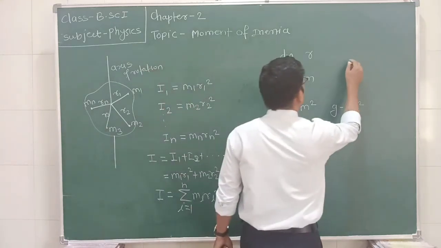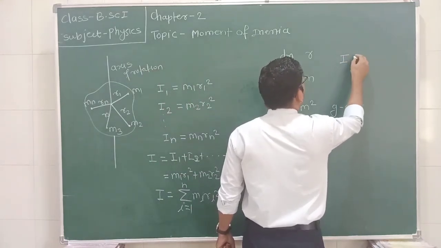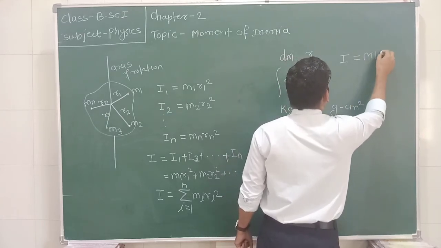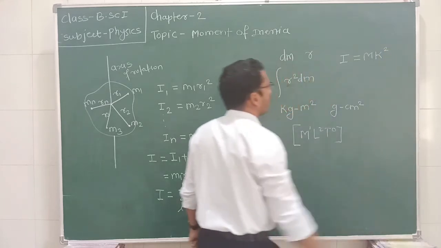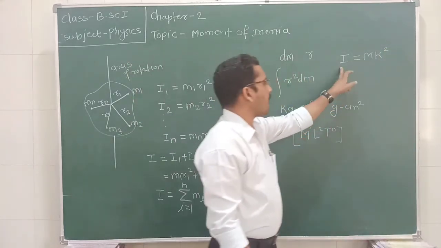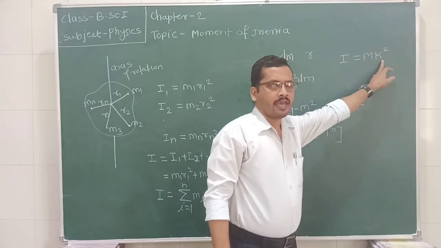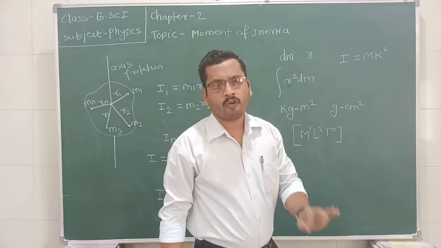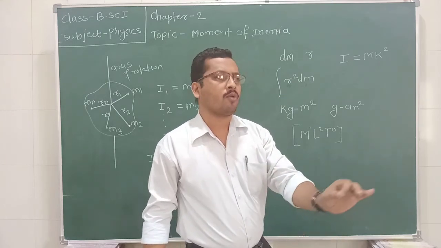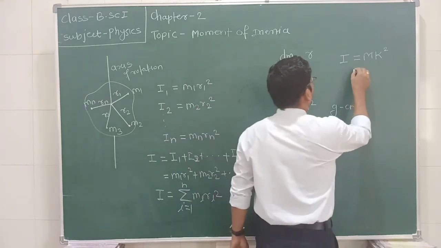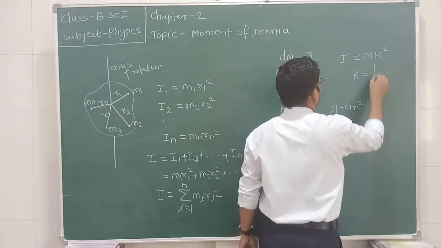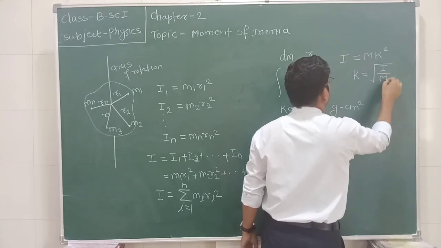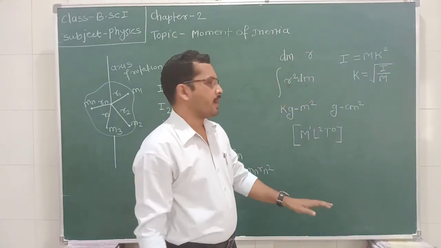We know the formula for moment of inertia is I equal to m r square, but in the case of radius of gyration we write I equal to m k square, where k is the radius of gyration of the body about the axis of rotation. So k is equal to under root I divided by m.